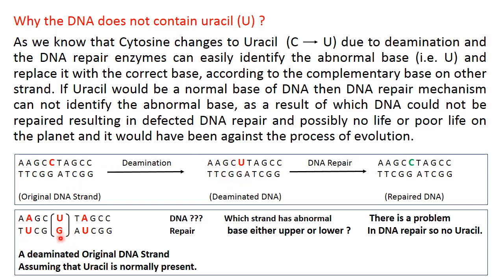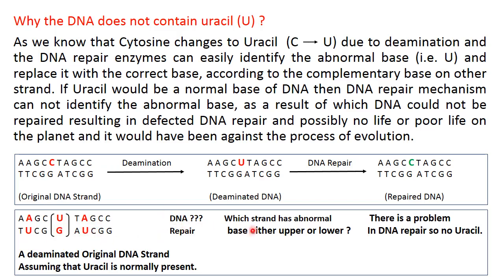And here, what if uracil is normally present in DNA? Then suppose this base pair has a mutated base. We don't know whether this uracil is mutated or this guanine has changed, since adenine can give rise to guanine in a transition. So we don't know which base is mispaired or changed or abnormal, whether the base present on the upper strand or the base present on the lower strand.